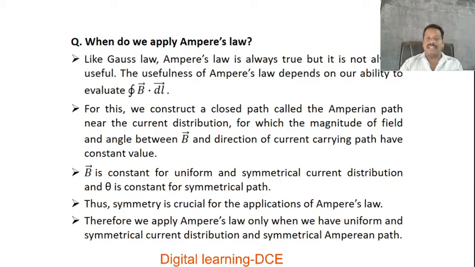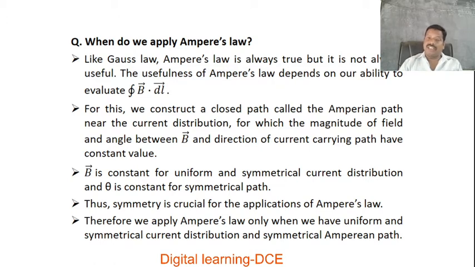Next, B is constant for uniform and symmetrical current distribution, and theta is constant for a symmetrical path. Now to maintain these crucial conditions, what is necessary? B is constant for what? Uniform and symmetrical current distribution. And theta is constant: the angle also decides the value of the magnetic flux density, or B dot dl, the value of the line integral along the closed path. Thereby theta is constant for a symmetrical path, that is what we call the Amperian path.